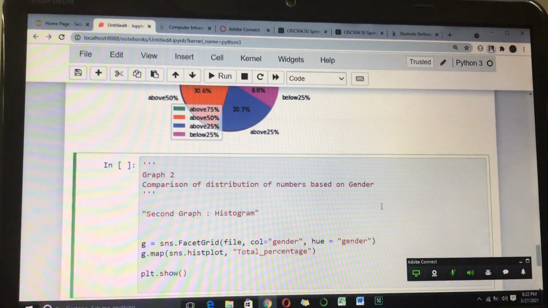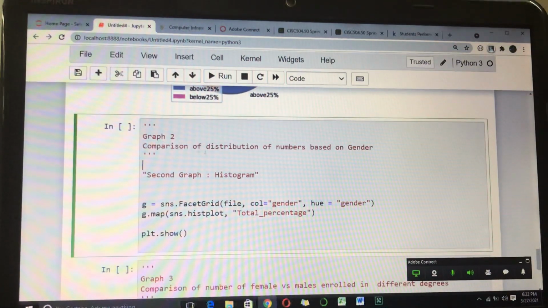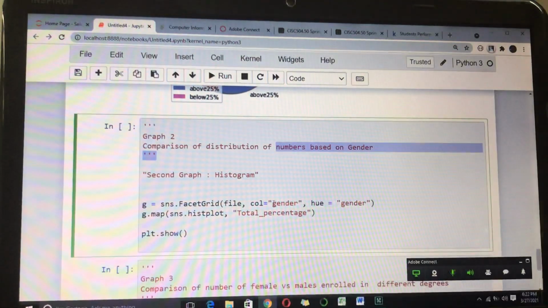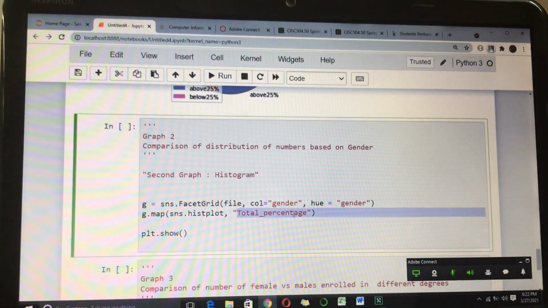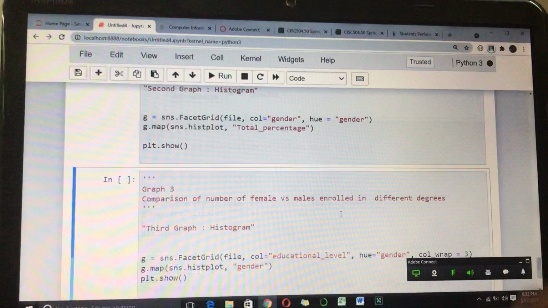Now I'll move to my second graph, which is a comparison of distribution of numbers based on gender. This is a histogram, and for this I have used Seaborn and the FacetGrid method, which helps in visualizing the distribution of one variable as well as the relation between multiple variables separately. The graph is a comparison between total percentage and gender, and hue is a parameter that is used for color encoding. So I'll just plot it.